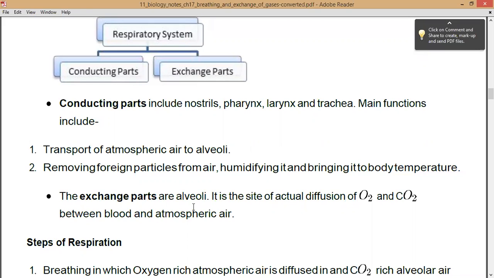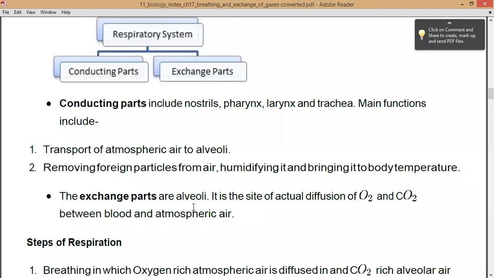But now you have inhaled air from the atmosphere. That atmospheric air contains oxygen, right? So this oxygen reaches the alveoli. What happens here is that diffusion takes place between the blood and the atmospheric air. The CO2 from the alveoli goes into the blood, and the blood's O2, that is oxygen, which is present inside the blood, goes into the alveoli. So here the exchange of gases is taking place, right?